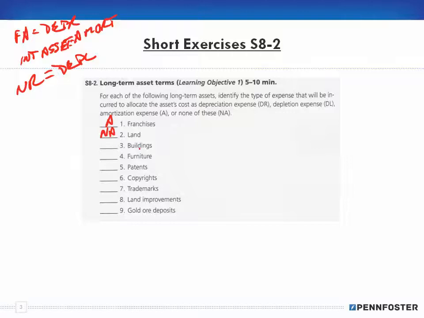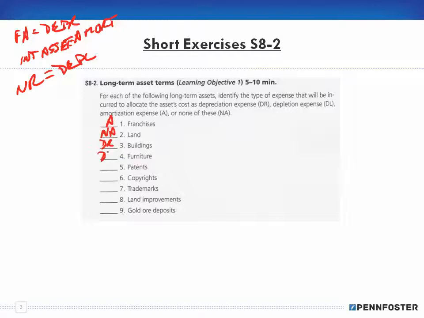Well, land doesn't go away. A good example is a car. You buy a car and it's going to wear out over time. Sure, some cars last 40, 50 years, but the vast majority wear out. Well, that land is there. It's never going away, so it's not depreciable. Buildings are a fixed asset, so that's going to be depreciation.